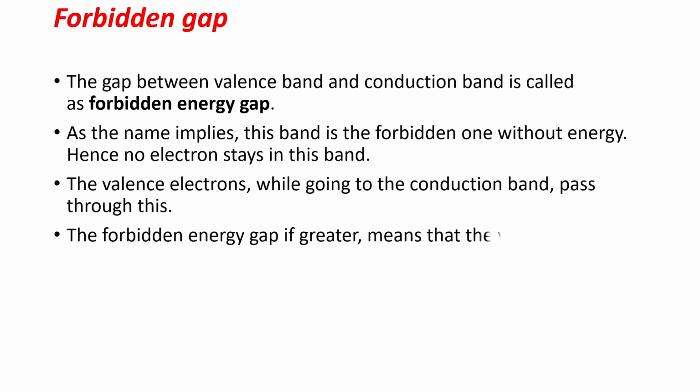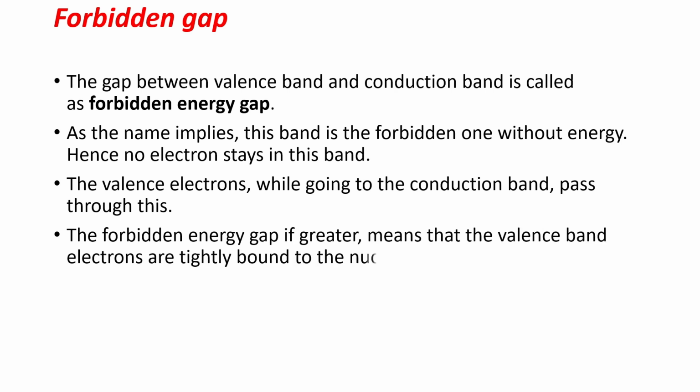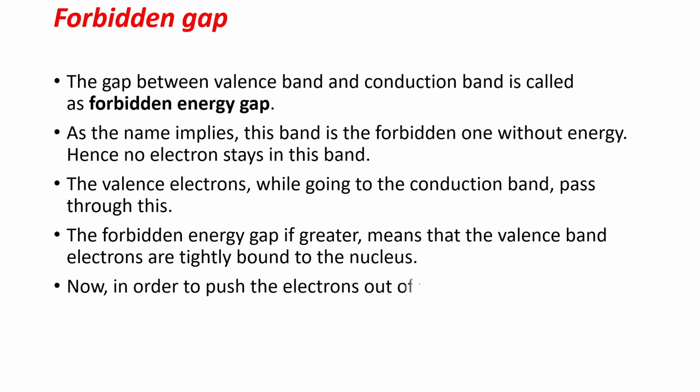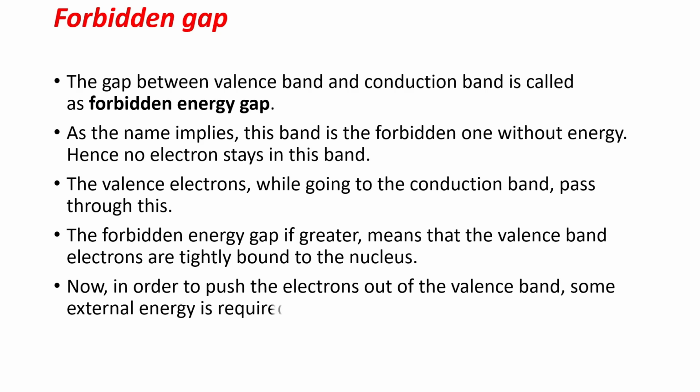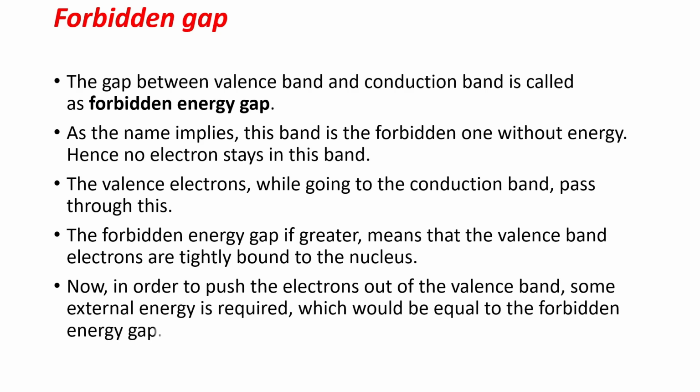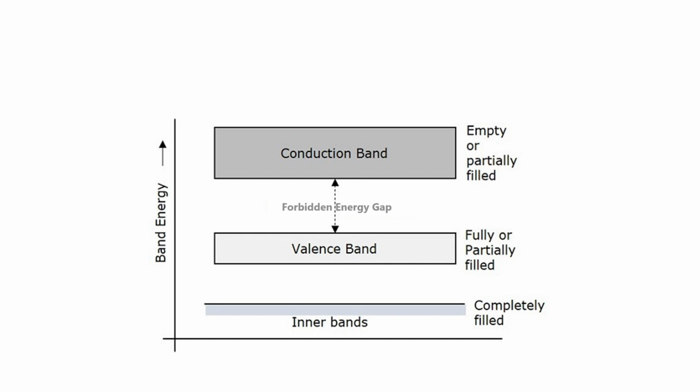The forbidden energy gap, if greater, means that the valence band electrons are tightly bound to the nucleus. Now, in order to push the electrons out of the valence band, some external energy is required, which will be equal to the forbidden energy gap. Now see the energy band diagram.